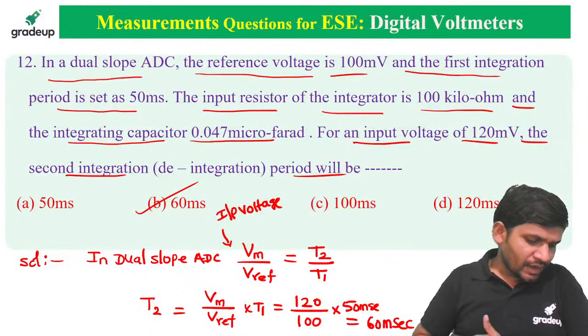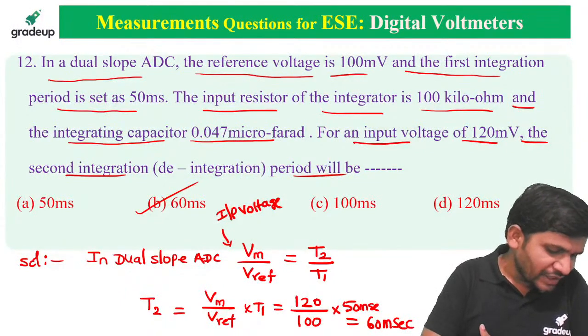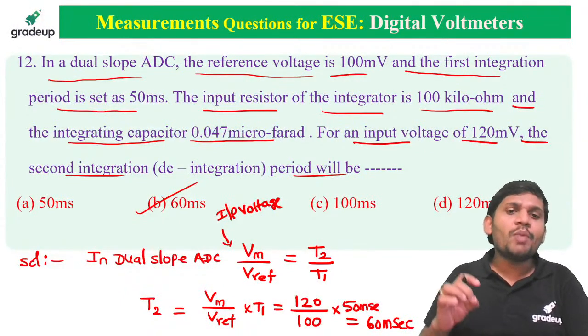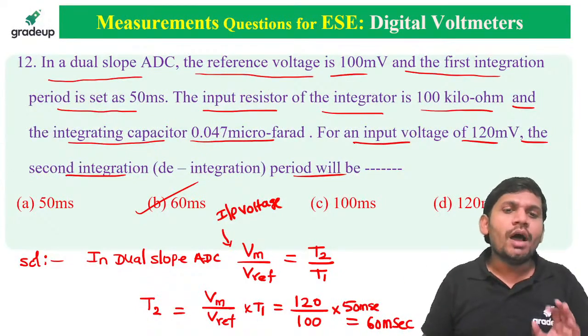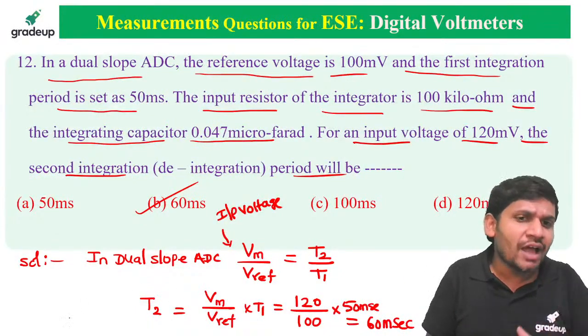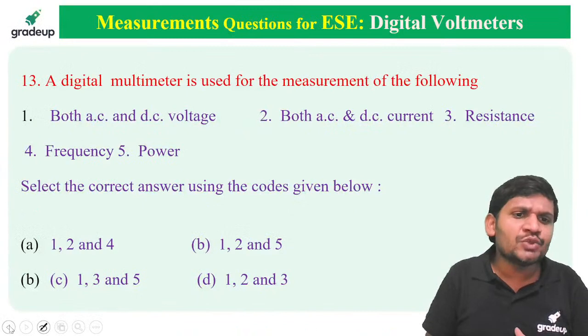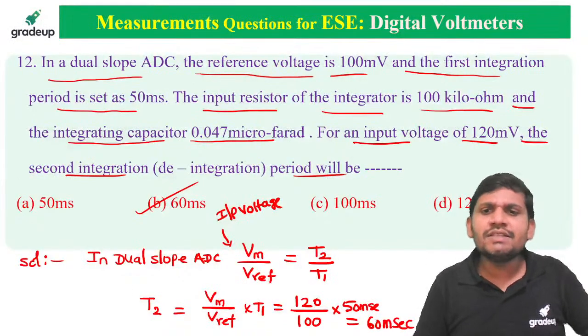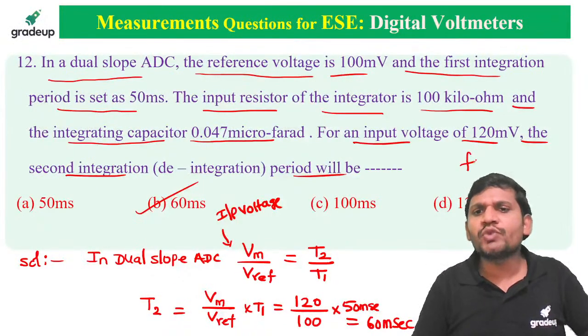Very good, sir. It's 60 milliseconds. Yes, friends, please concentrate. This is the formula for dual slope. I think you know RAMP type ADC is also there. In RAMP type ADC, students, that formula is different. This is for RAMP type ADC. What is the formula, students? For RAMP type ADC, this formula you know. Please, these two formulas are very important. I am not solving this RAMP type ADC.